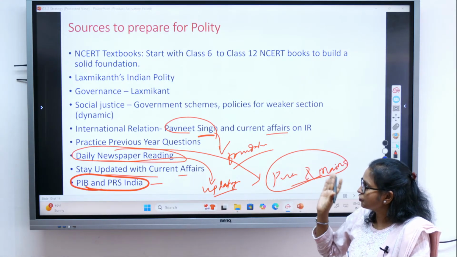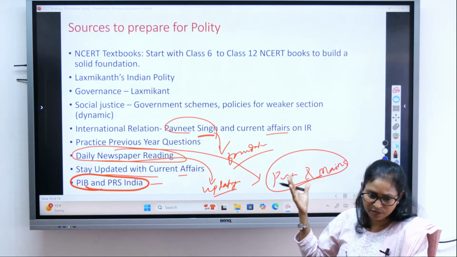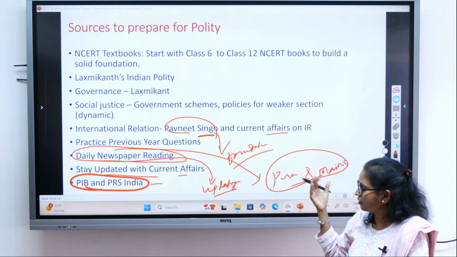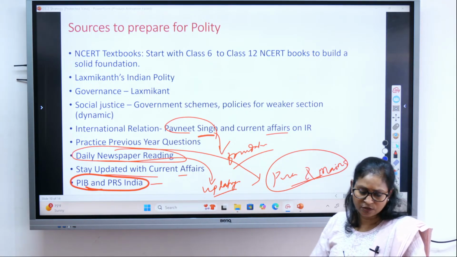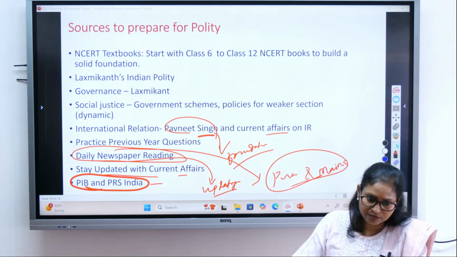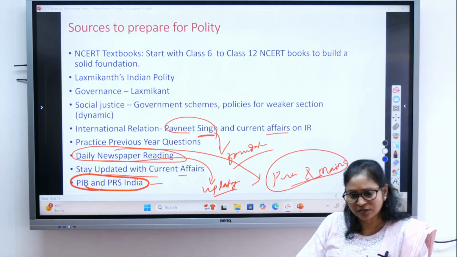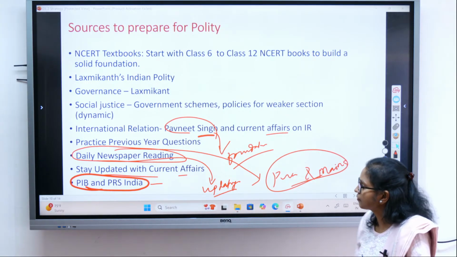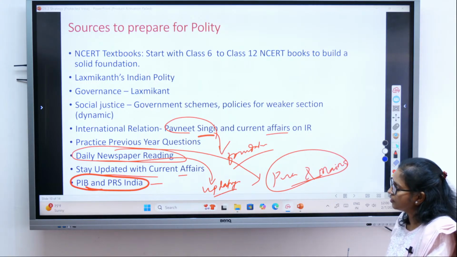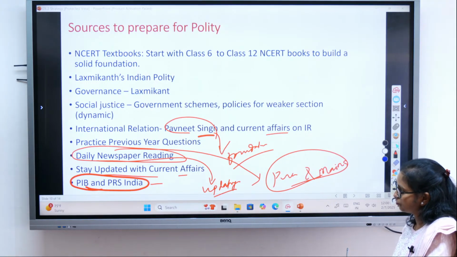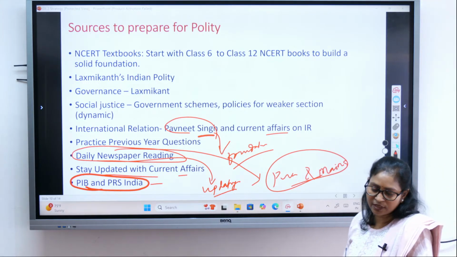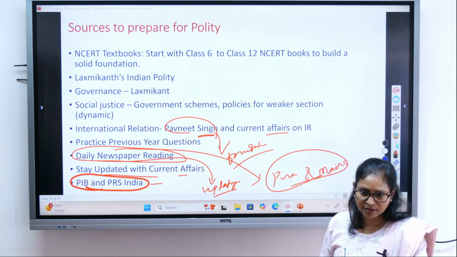And then social justice, again, is a very dynamic topic. I have told you that for that you can read the Economic Survey, India Yearbook and all. Budget also. And then governance, Lakshmikant, you can go selectively, match the syllabus and then study. Apart from that, you can update yourself through daily newspaper reading, and you have to be updated with current affairs. Refer to PIB and PRS India.